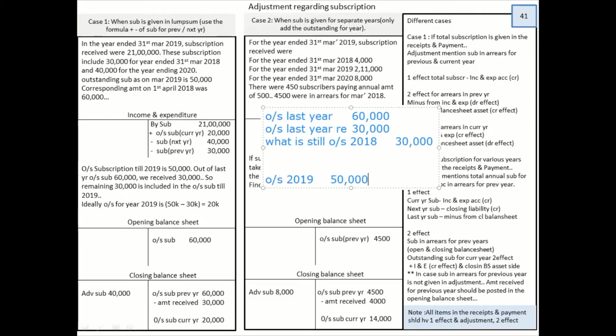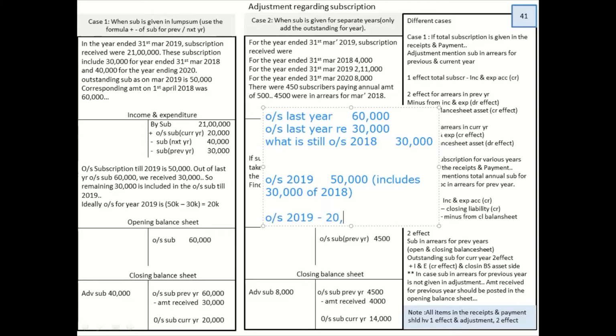No, it doesn't, because it includes 30K of 2018. So ideally, the outstanding amount of 2019 is only 20,000, and that is the amount you have to add over here.